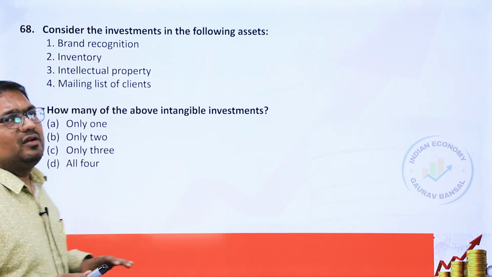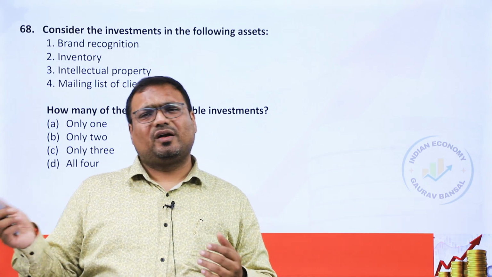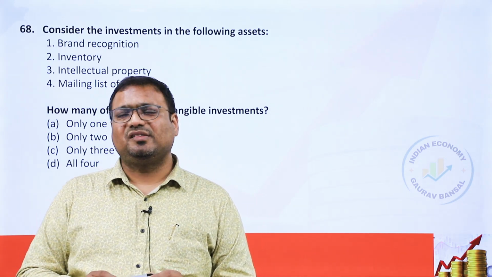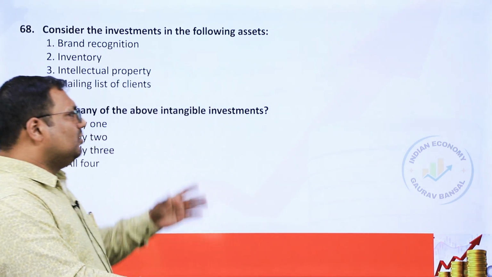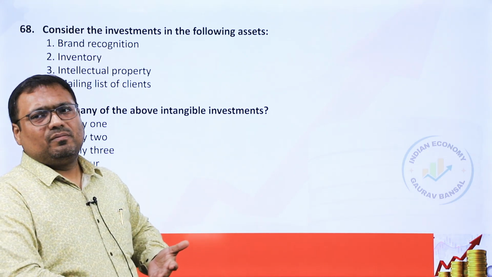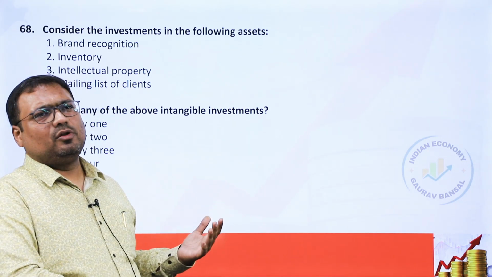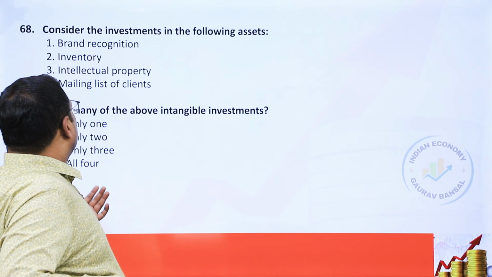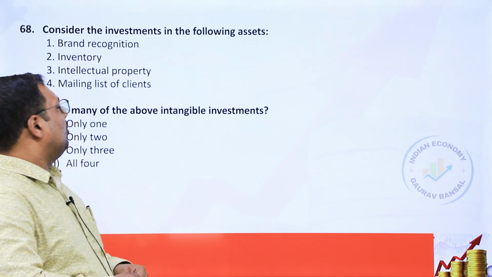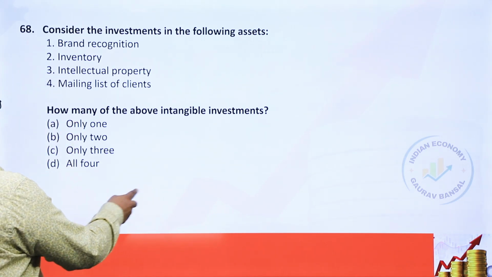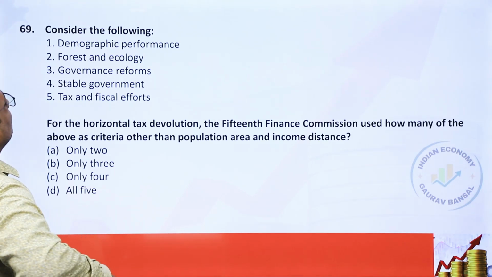Mailing list of clients. This is a marketing tool, marketing asset. Again, this is not physically seen. These are all agreements only. They are not physically verifiable or measurable. So 1, 3 and 4 are correct. In this case, C, only 3 will be the answer. 69. Consider the following.